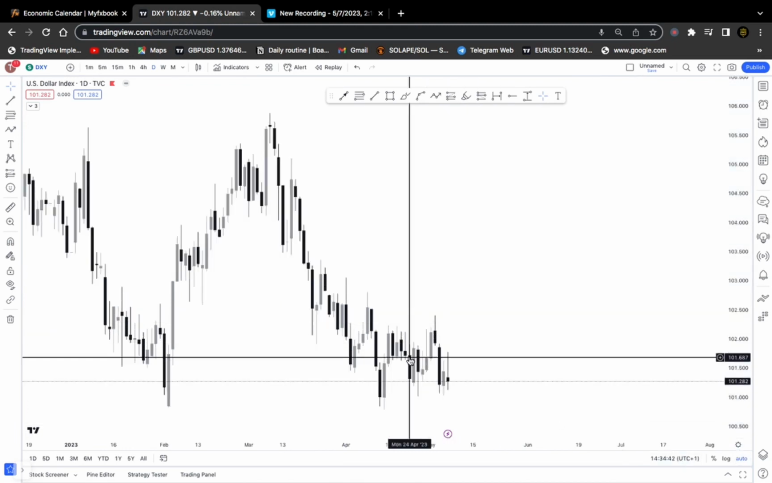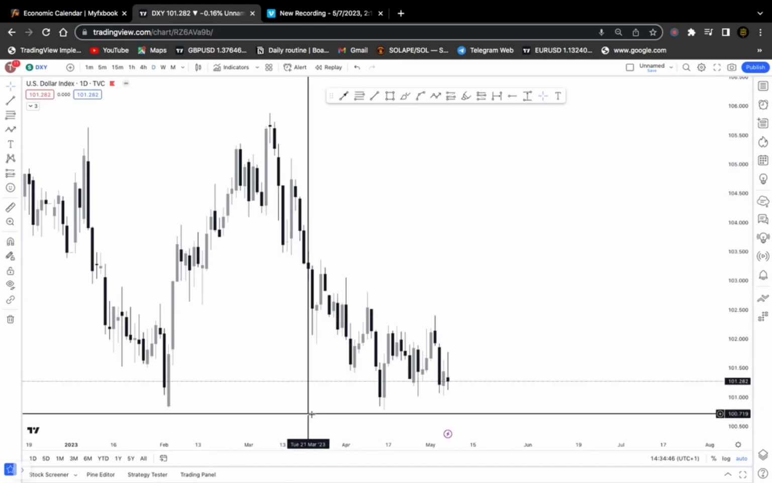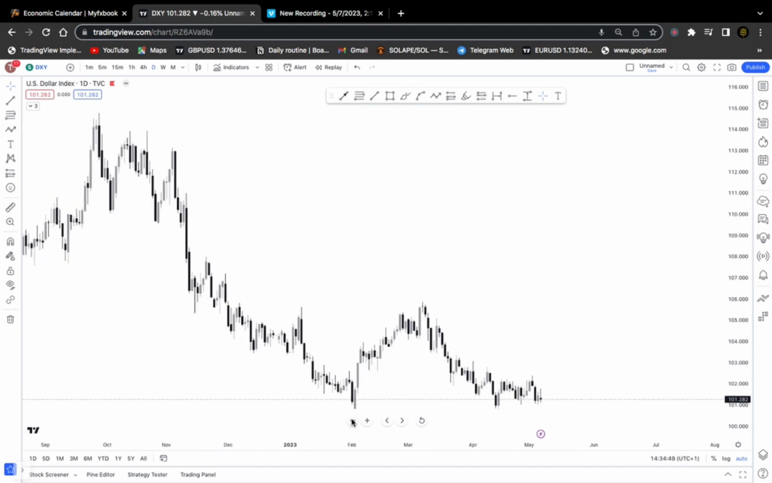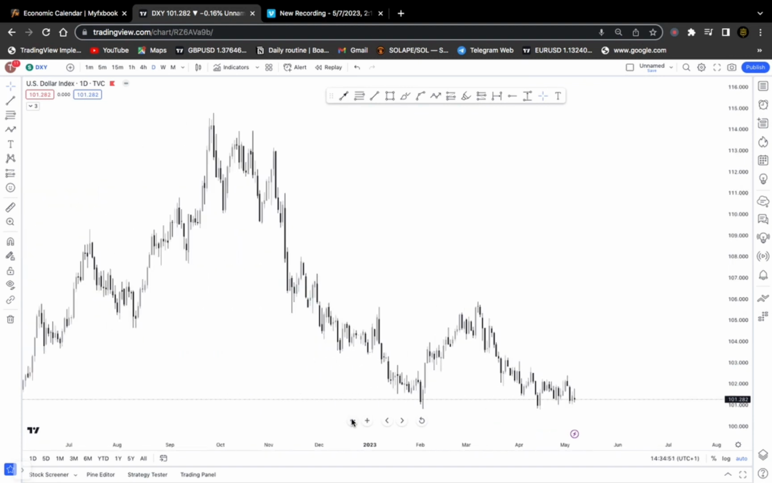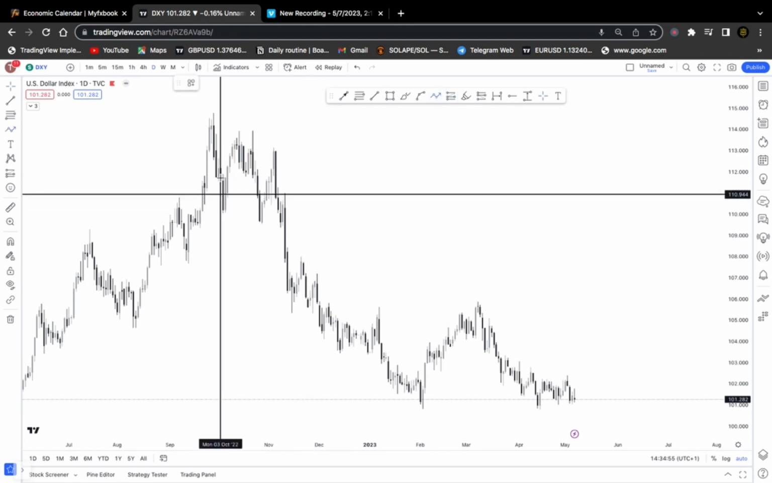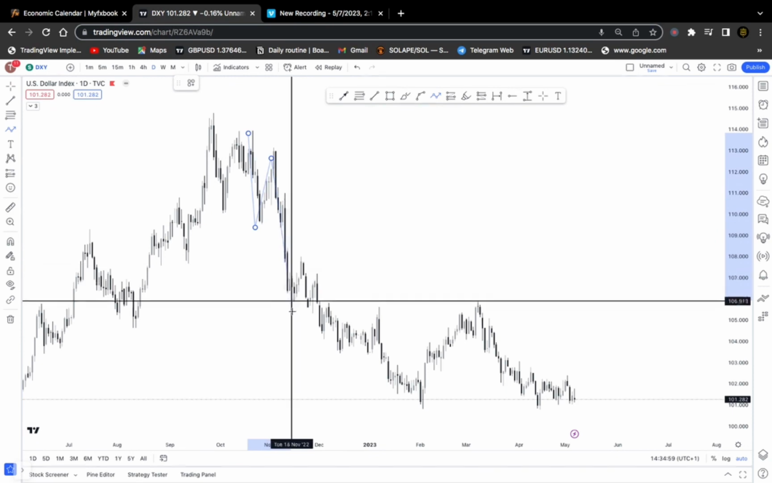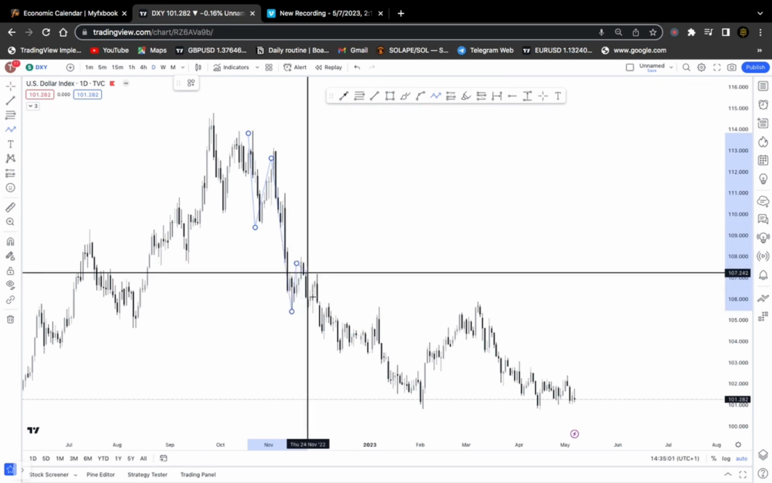Heading on to our daily time frame, it will give us a little more information because we clearly have some candles that have been printed. We're not going to be focusing on much previous data today, but let's look at the overall market structure. The overall market structure is telling us that we are quite bearish.